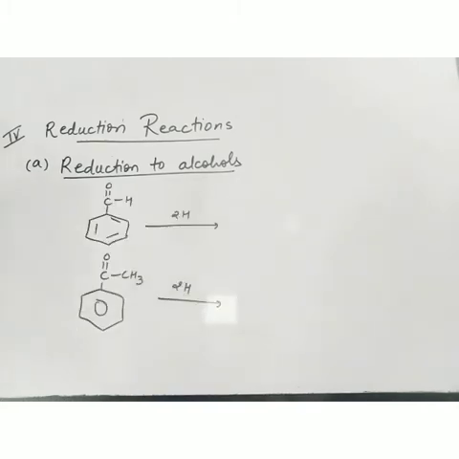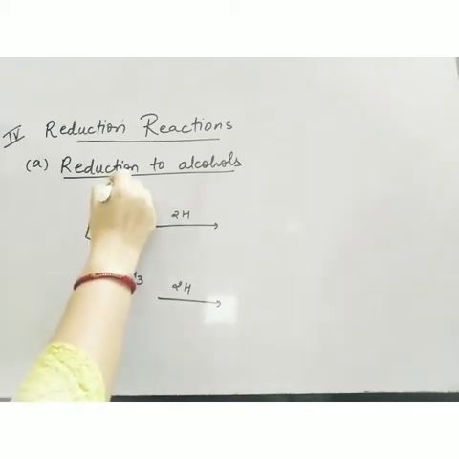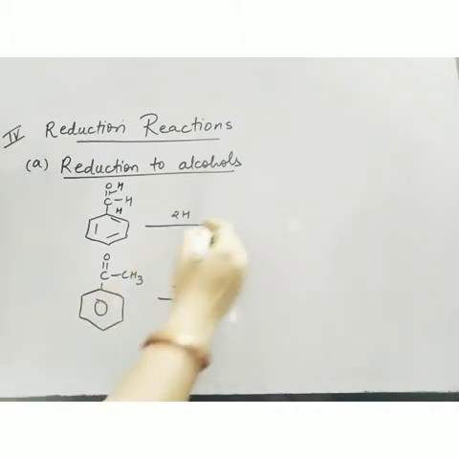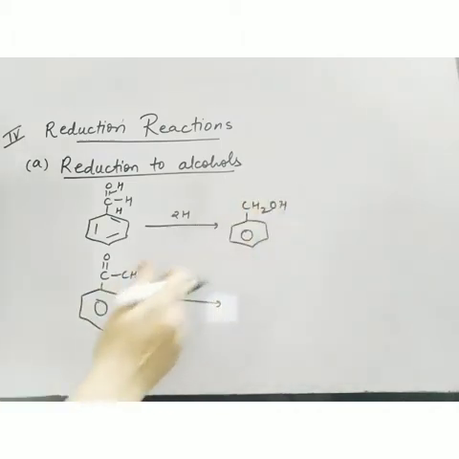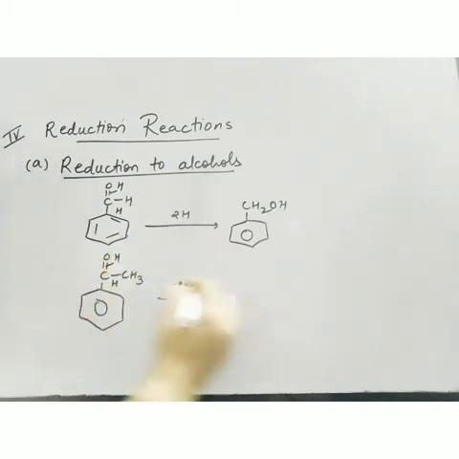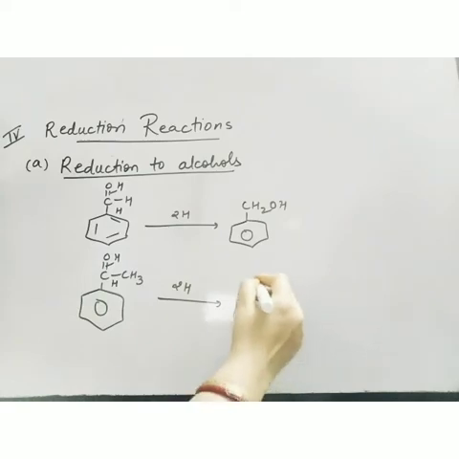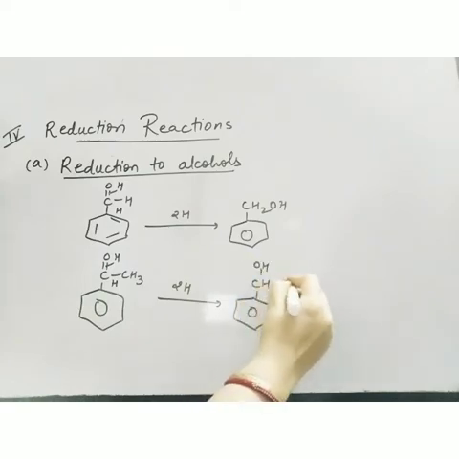Now let's talk about aromatic aldehydes and ketones. Now the same reduction is there. So it is like this. 2 hydrogen atoms I require and I will get this product. Now this is primary alcohol only. This is benzyl alcohol. And 1H here and 1H here. This is secondary alcohol. So this is how aldehydes and ketones are reduced to primary and secondary alcohols.